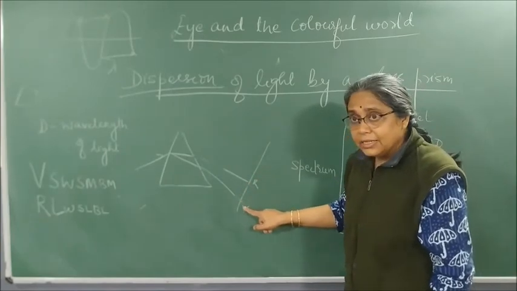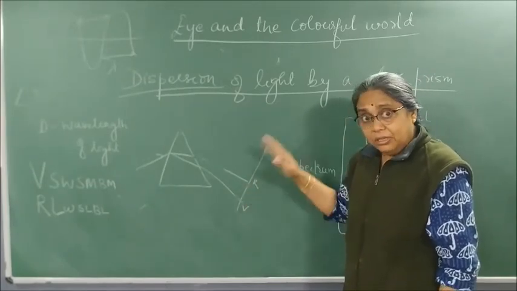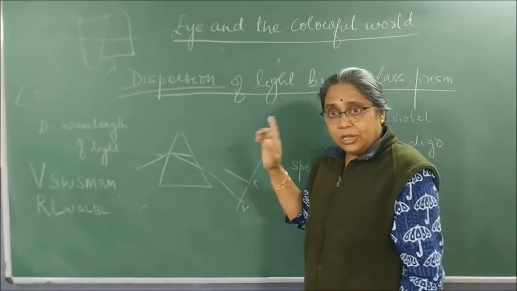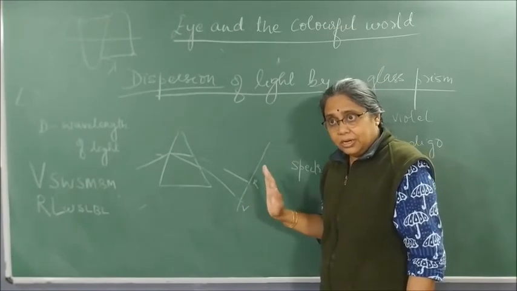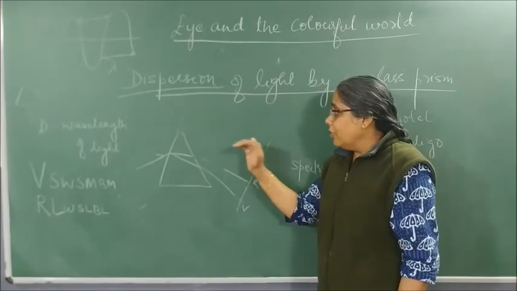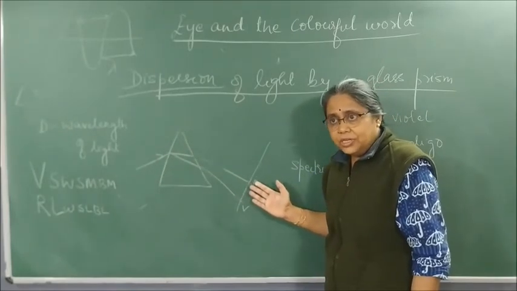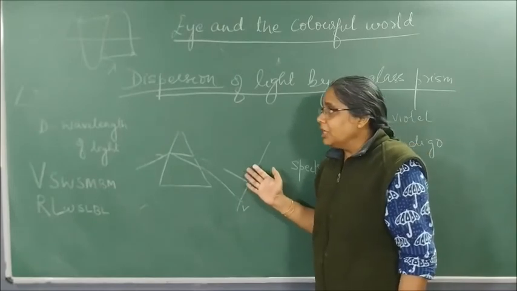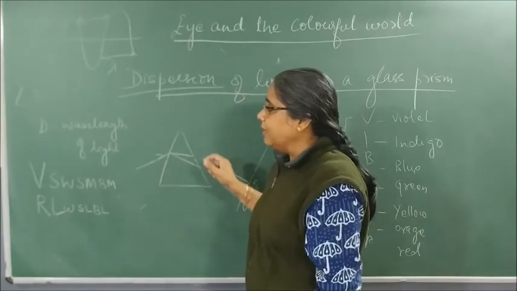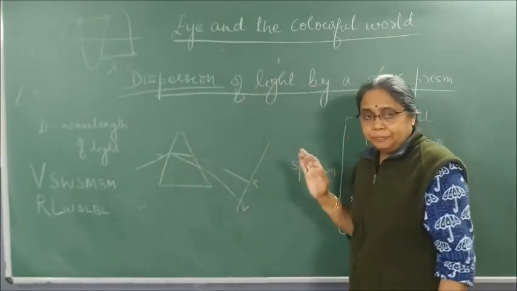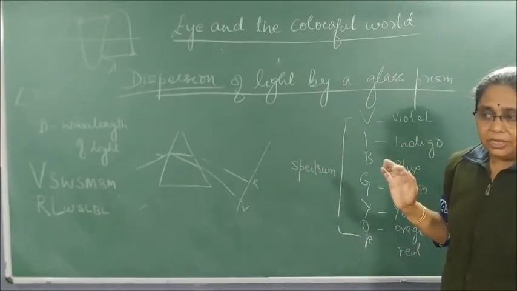Why? Because violet has the shortest wavelength. It scatters the most and bends the most. Red has the longest wavelength, scatters the least and bends the least. Clear? Understood dispersion of light? So when white light is passed through a glass prism, it splits into 7 different colors. This happens because each color, each small component of light, has a different wavelength. As they have different wavelengths, they bend differently. Is it clear?